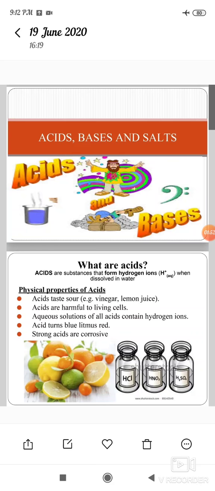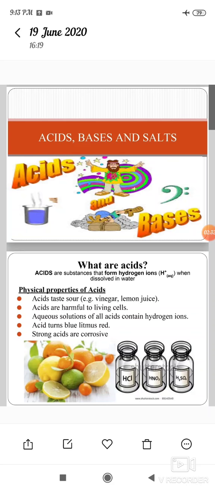An aqueous solution of all acids contains hydrogen ions, or H+ ions. You know that aqueous means the solution which contains water. Acids turn blue litmus paper red.